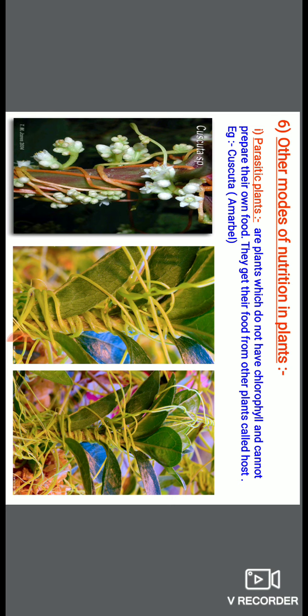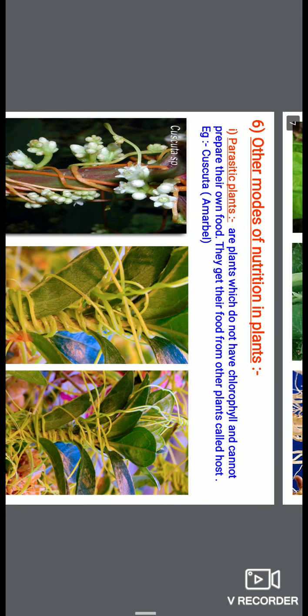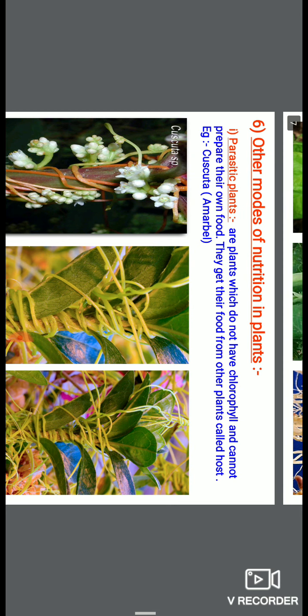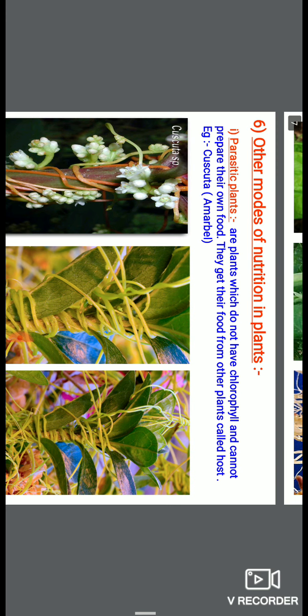So in other modes of nutrition, one is parasitic plants. What are parasites? Parasites are those which take nutrition from others. Parasites are those organisms, those plants, which take the nutrition from other living organisms. It means parasitic plants are those plants which don't have chlorophyll.